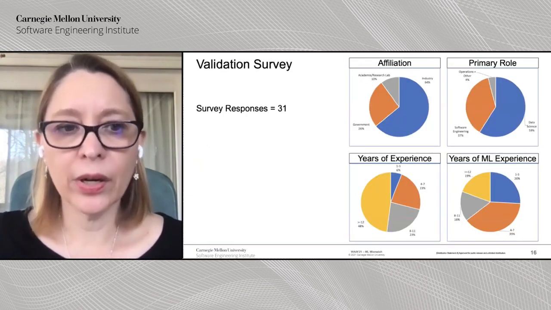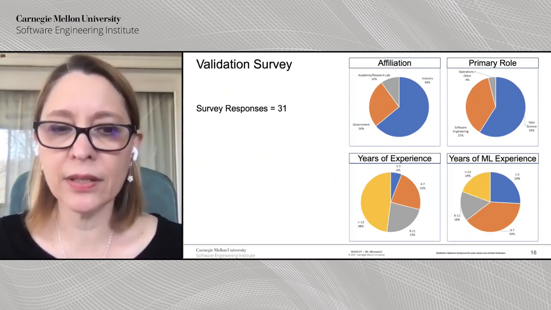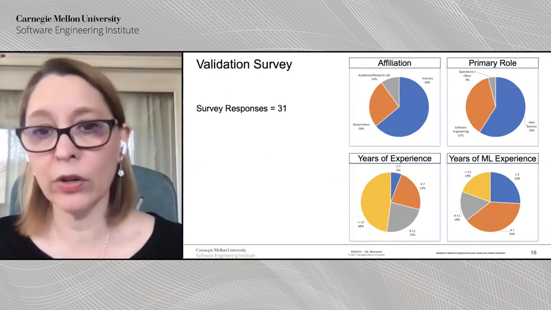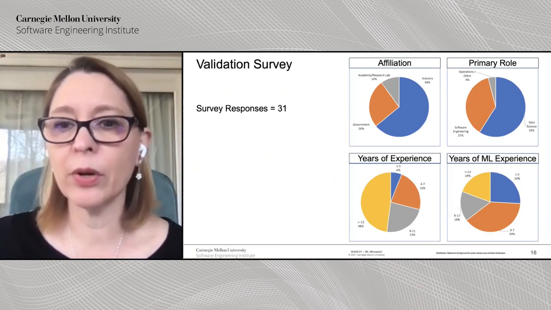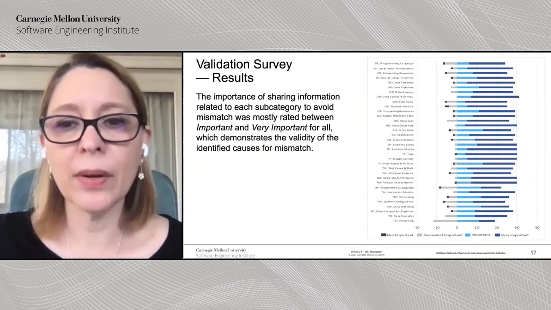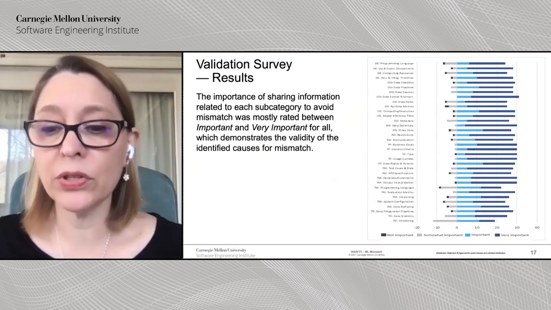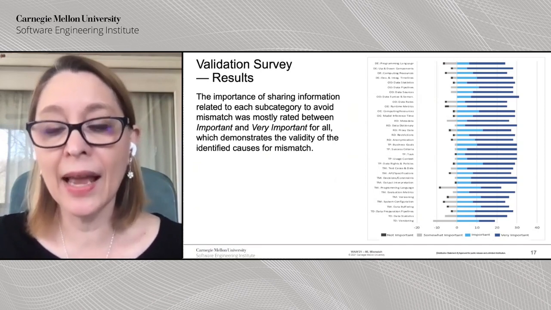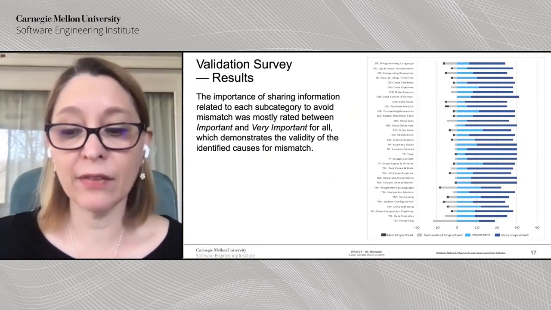To be able to validate our work, we conducted a survey, where we had 31 survey responses. About half of them were people from the original set of interviews, and the other half were new people from the same or different organizations. And this chart shows some of the demographics for the people that responded to the survey. The nice thing about the survey is that for all categories, most respondents rated the importance of sharing information about each of these items as important or very important, which to us is good because it means that the information that we codified is definitely relevant.